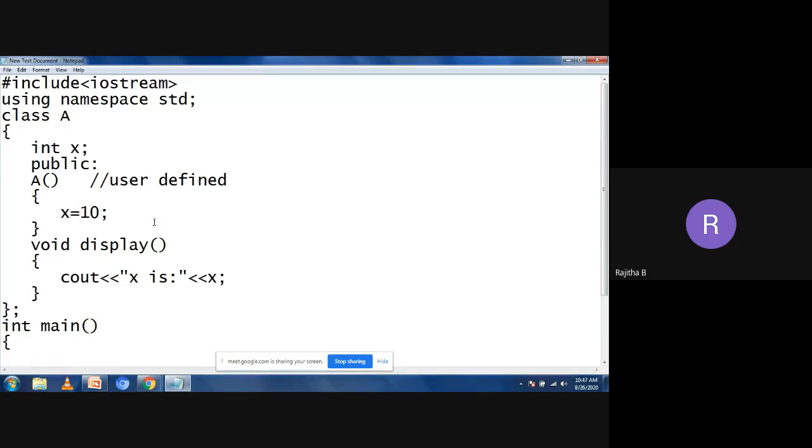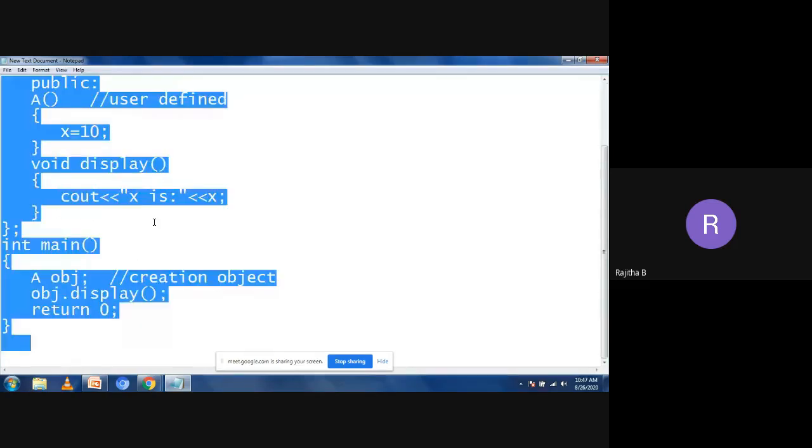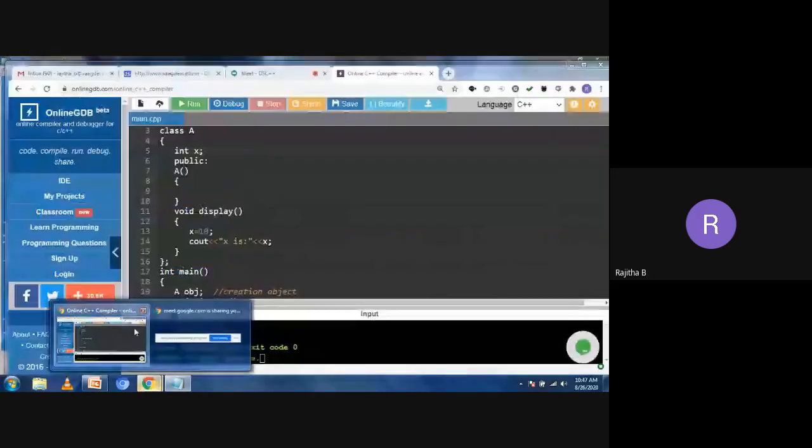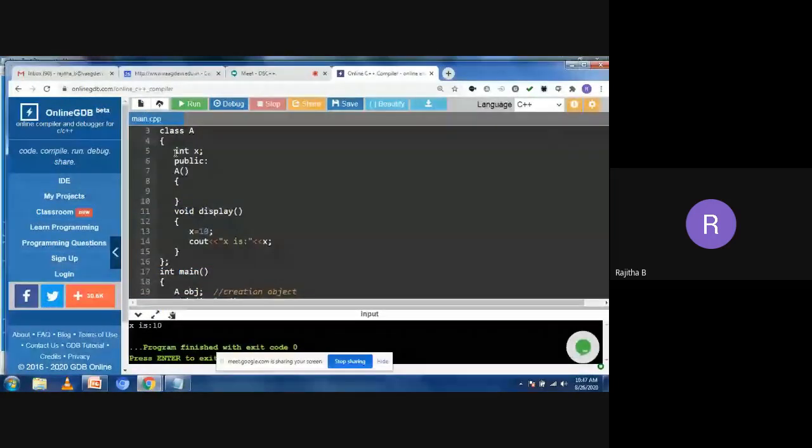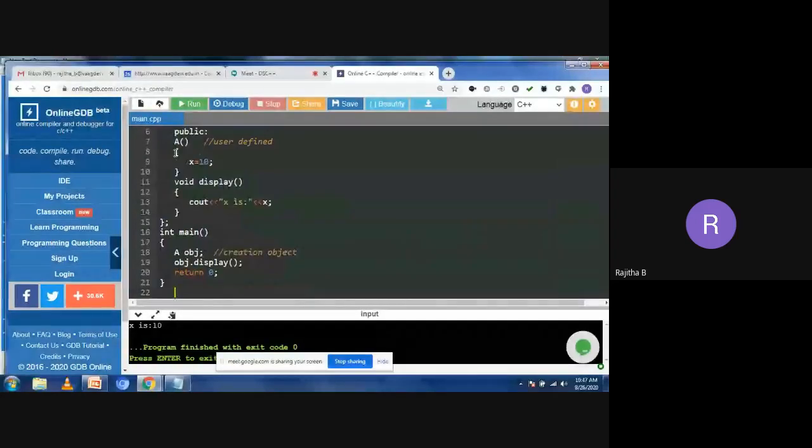Now try to compile this program. Previously, I did not write the code for the constructor, but now I have written the code for the constructor, and the use of the constructor is to initialize. So I'm assigning some values to x. Using a constructor, you can assign values to your data members, means you can initialize the values to the data members of an object.